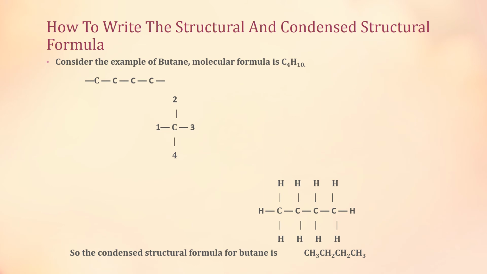So the condensed structural formula for butane is CH3, CH2, CH2, CH3. Each carbon is bonded to 4 other atoms because it can make 4 bonds, and these 4 bonds are fulfilled by putting hydrogen atoms on the sides. Terminal carbon atoms have 3 hydrogen atoms, and the central carbon atoms have 2 hydrogen atoms.